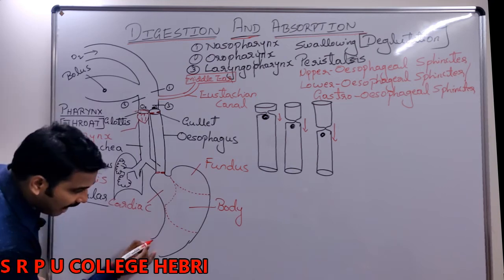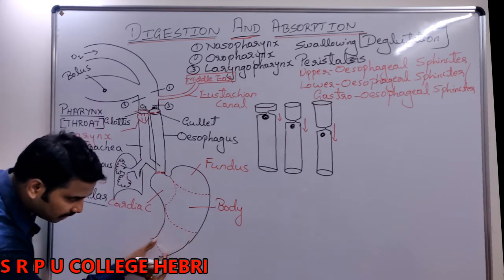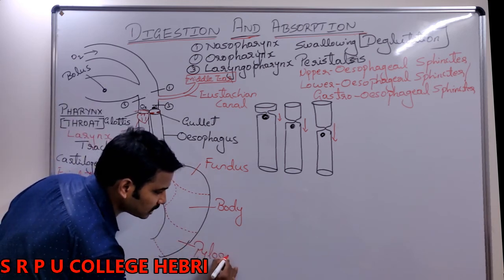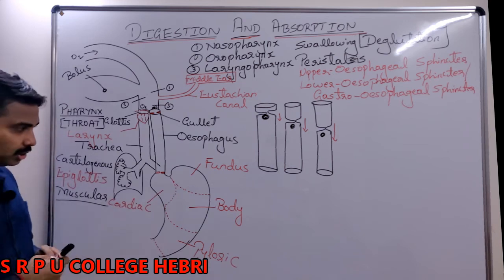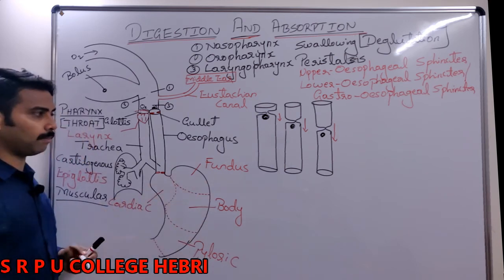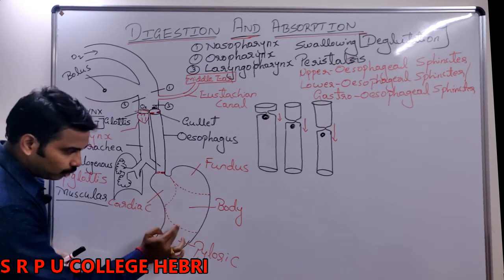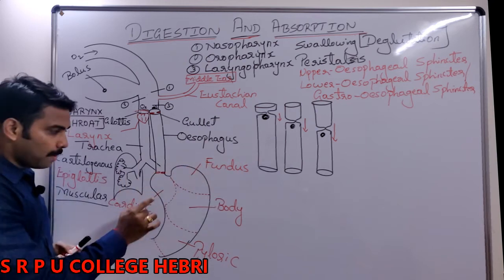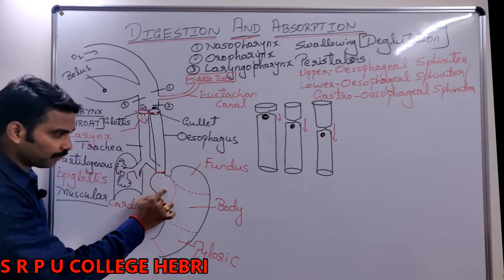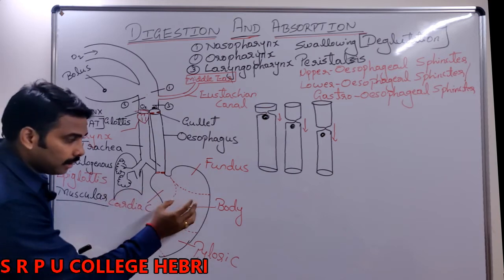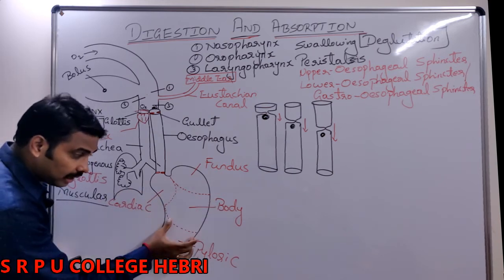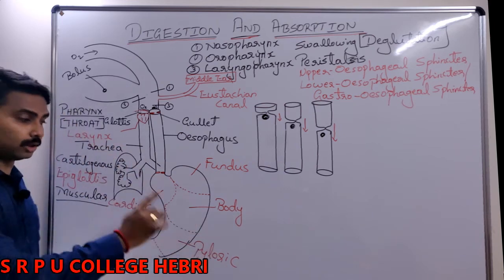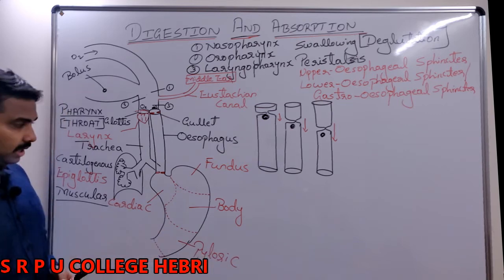Now, the central part of the stomach is called the body of the stomach, and the terminal part of the stomach is conical. This conical region is called pylorus or pyloric. I repeat, the 1.5 liter muscular bag called the stomach is divided into 4 regions: the upper bulged air-filled region called fundus; the part of the stomach in front of the esophagus called cardiac; the central part called body; and the terminal, very important, conical structure called the pyloric region or pylorus.